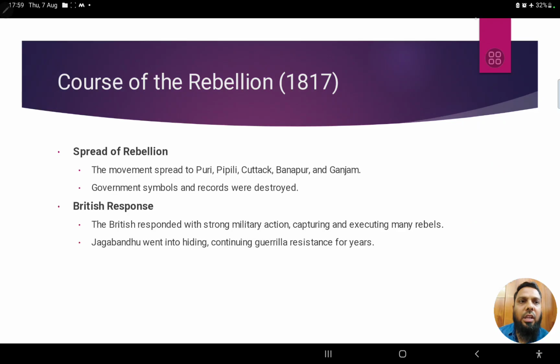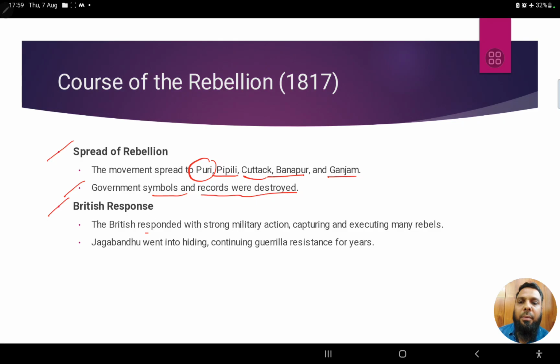After the outbreak, what we see is a spread of the rebellion. The movement spread to Puri, Pipli, Cuttack, Banpur, and Ganjam areas in Odisha, and government symbols and records were destroyed during the course of this rebellion. But what was the British response?